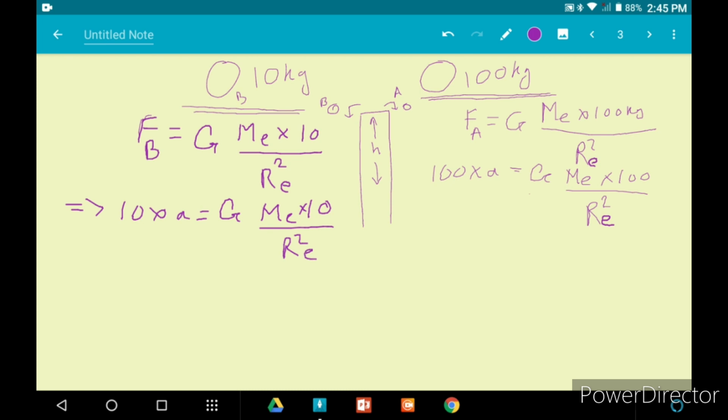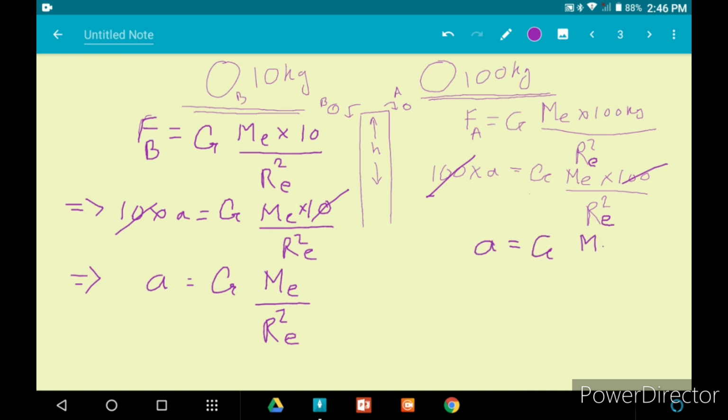Now, if you see both of these equations that we got, in both of the cases, the masses of the objects are cancelling themselves out. And what we will be left with is acceleration given by capital G multiplied by mass of Earth divided by radius of Earth square. In this case also, acceleration is given by capital G mass of Earth by radius of Earth square.